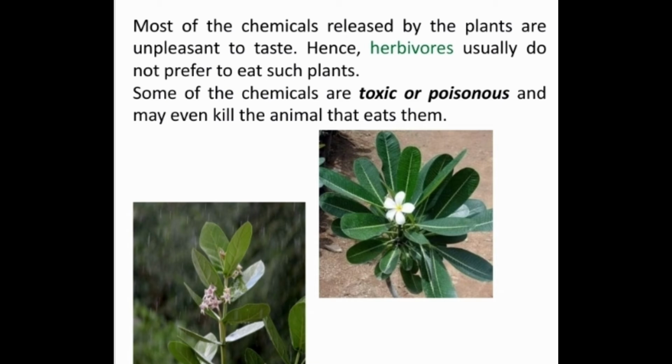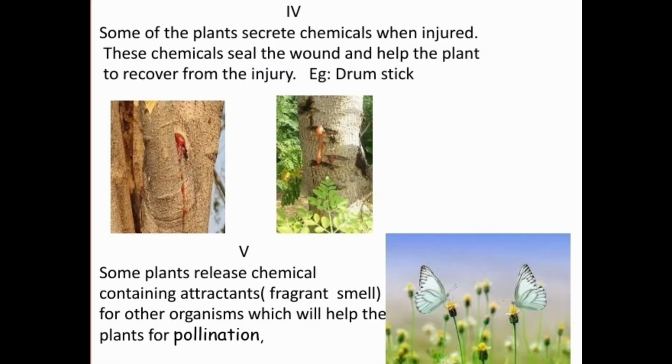You know, adenium is an ornamental plant. But animals, especially herbivores, do not eat those plants like adenium or calotropis. Calotropis, Telugu name gilead. Another important point, some of the plants secrete chemicals when injured. These chemicals heal the wounded part and help the plant to recover from the injury.